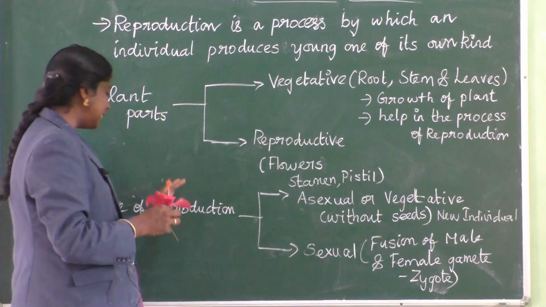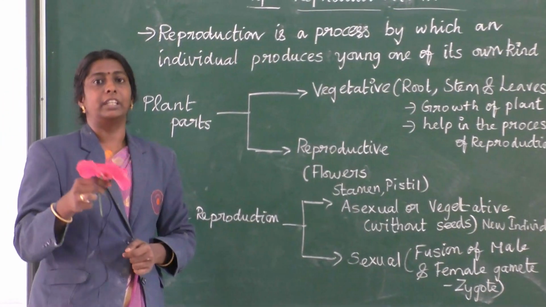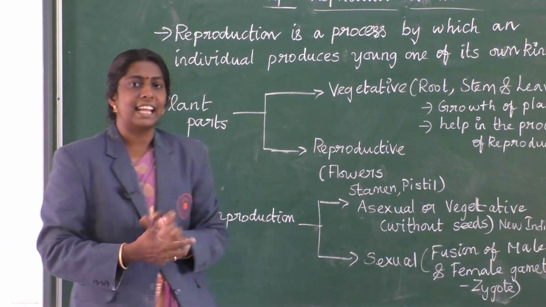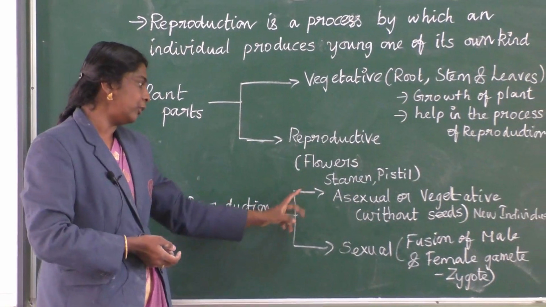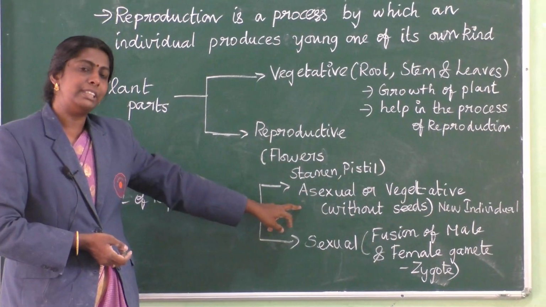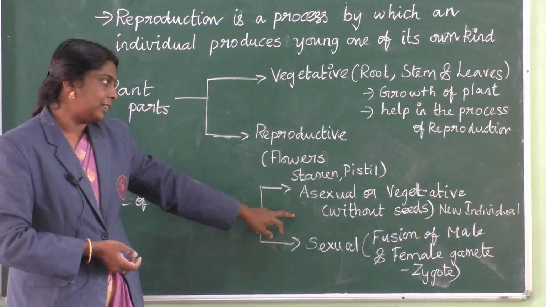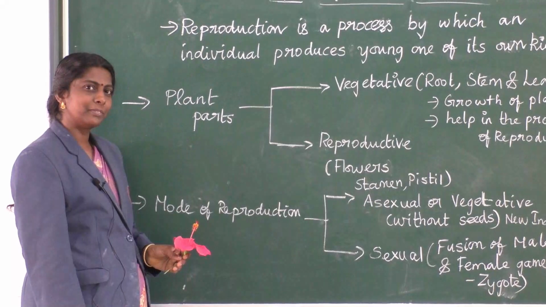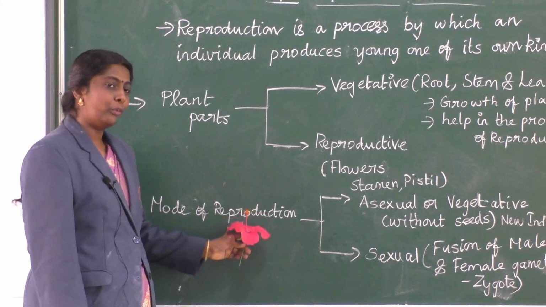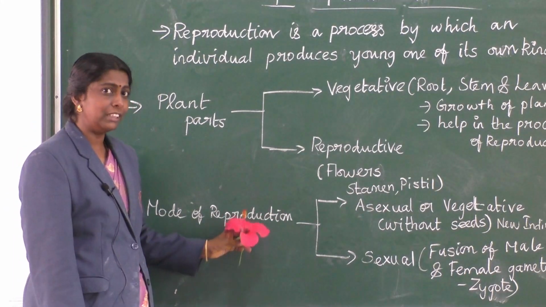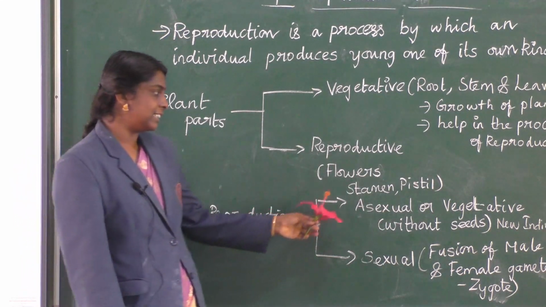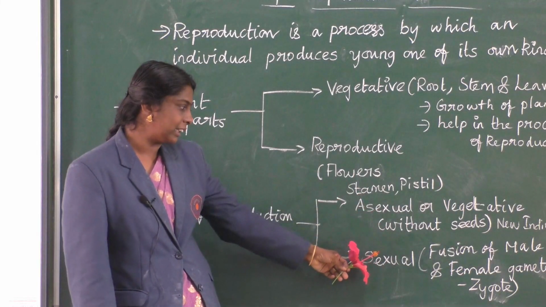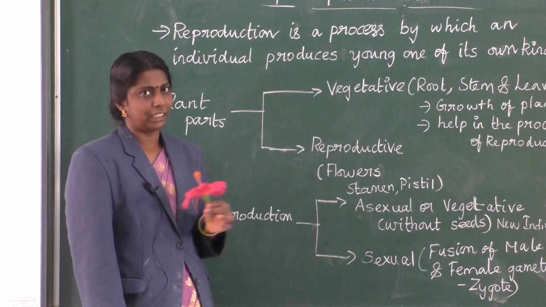This part is over. Next thing, in terms of reproduction, in the mode of reproduction, again it is classified into two ways: vegetative or asexual method, that is, they do not depend on seeds here. Yes students, now about reproduction. Plant reproduction is divided into two different types: asexual or vegetative reproduction, and the other one is sexual reproduction.